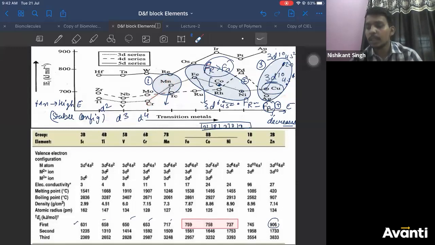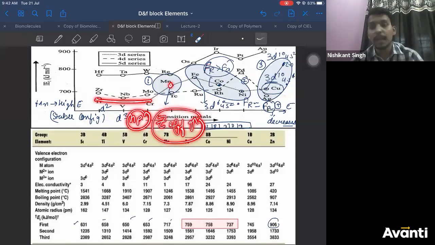Or you can say d subshell electrons do not increase the effective nuclear charge that much. Since the increase in number of protons is not that much, Z effective does not increase that much, so it remains almost constant. By the time it reaches manganese, it shoots up because of the half-filled and full-filled configuration. Then for iron, the increase is less.